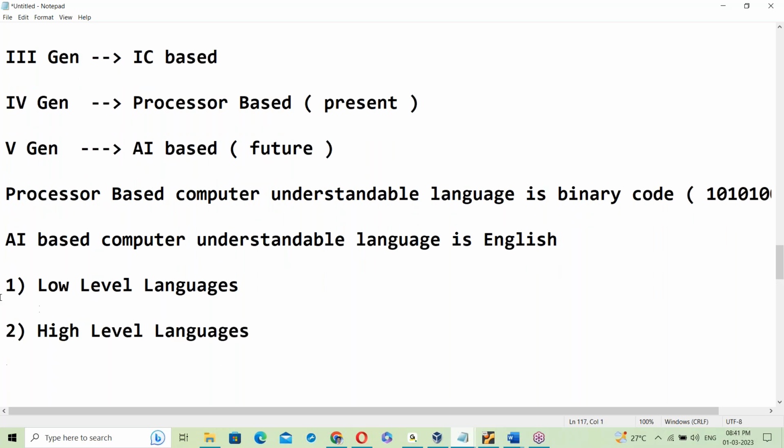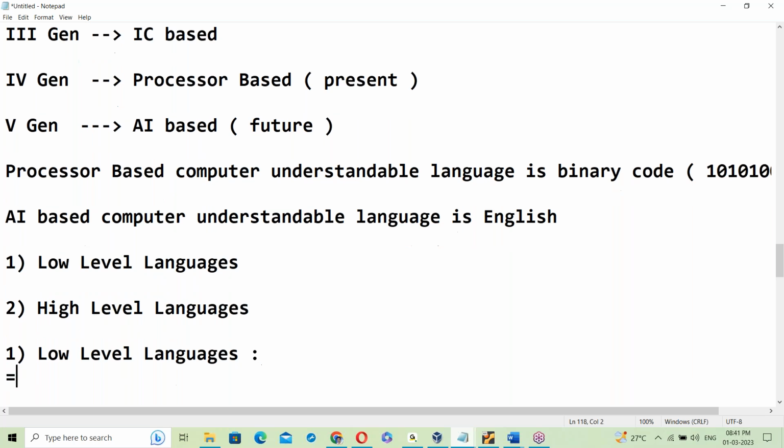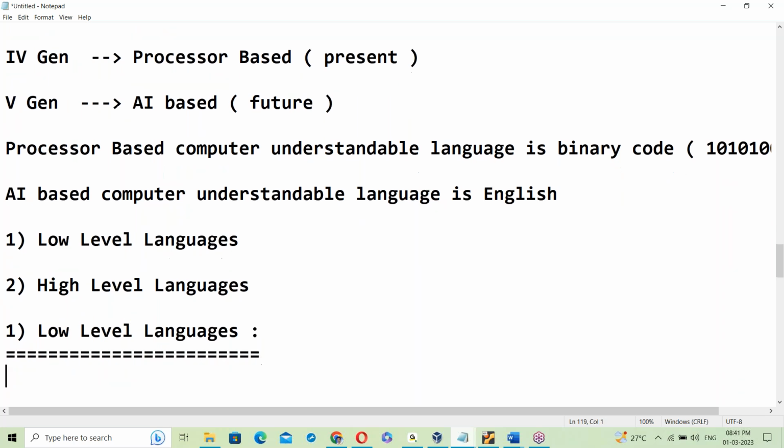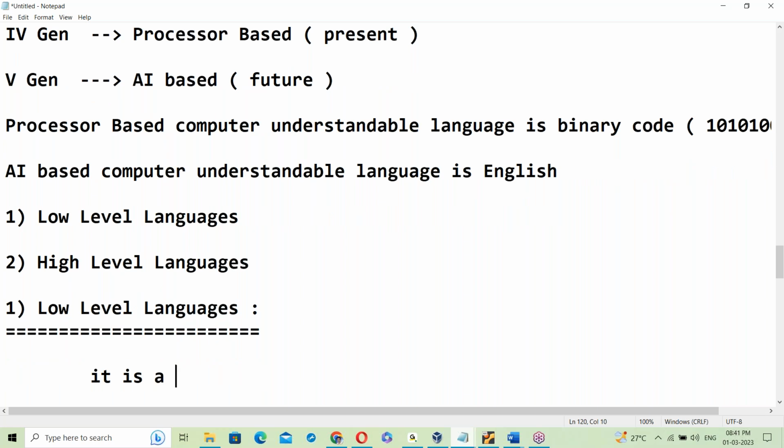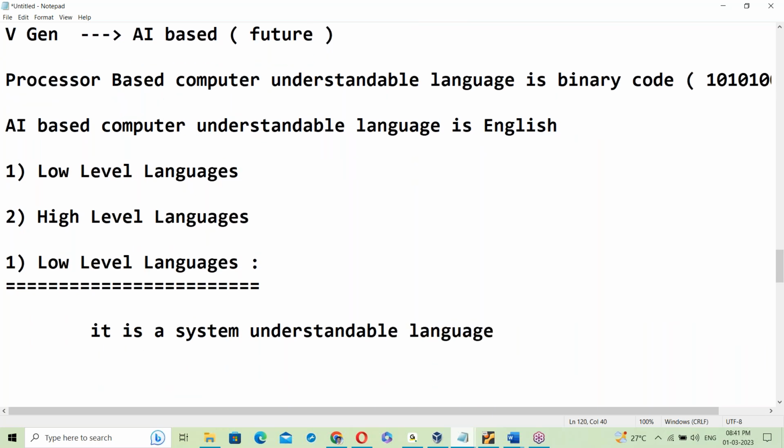What is low level language? It's a system understandable language. It is in the form of binary code, in a zeros and ones format.